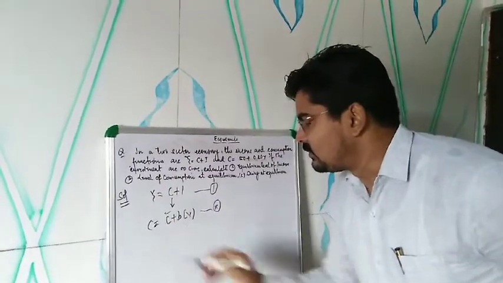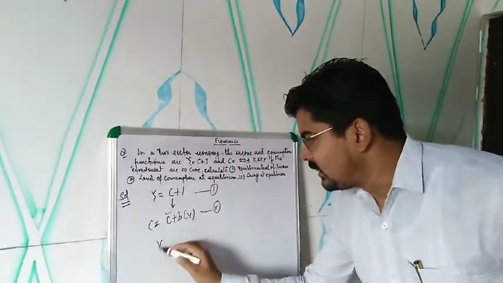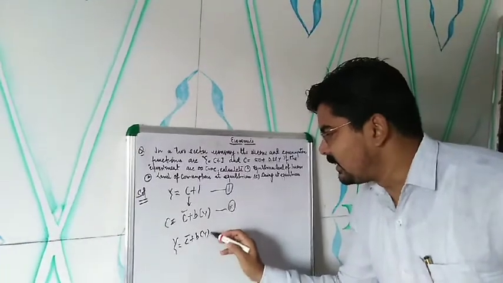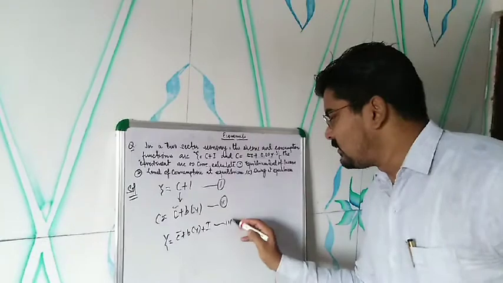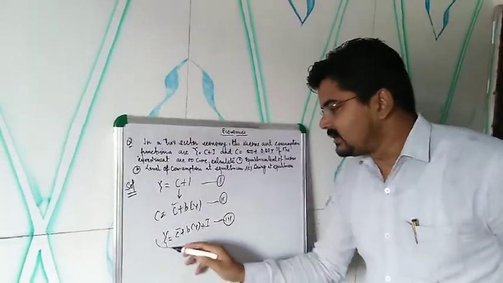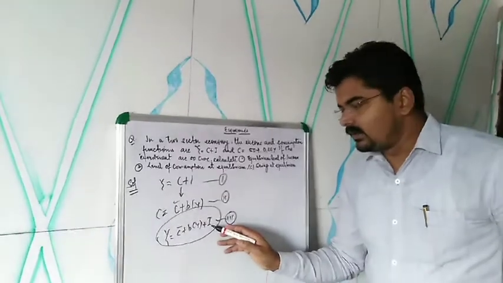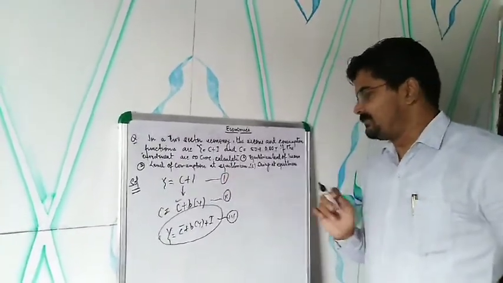Putting the value of c in equation number 1, what we will get is y is equal to c bar plus b component of y plus I. So this is the formula, y is equal to c bar plus b component of y plus I, through which we can easily calculate the value of equilibrium.